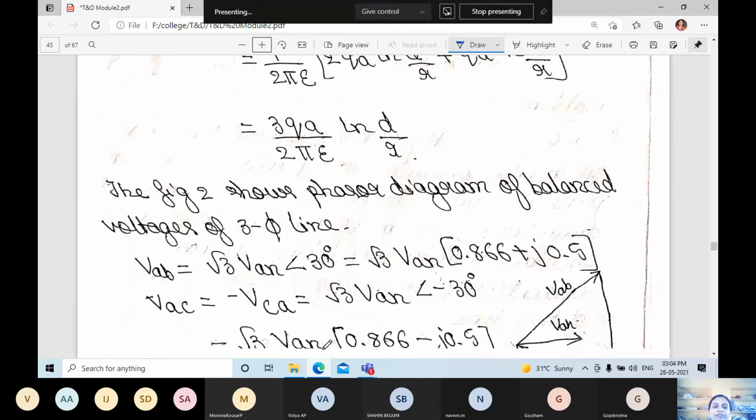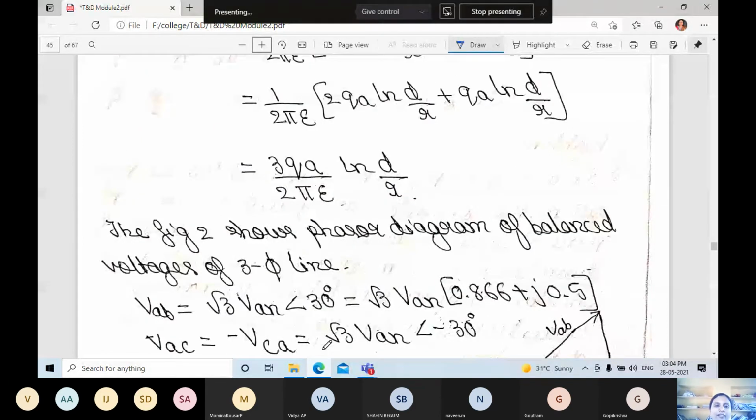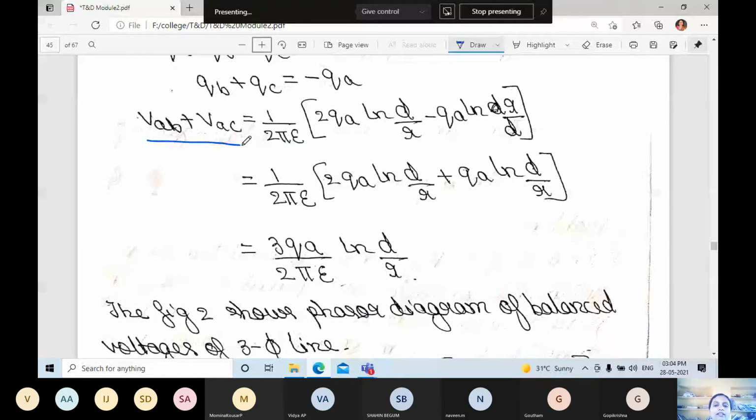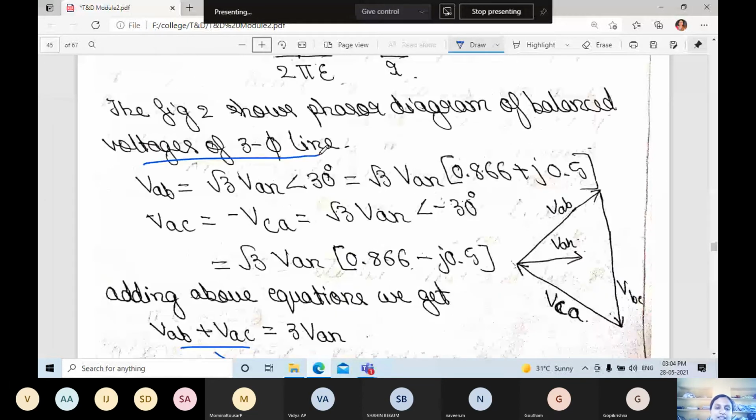We don't know the value of VAB plus VAC, so we need to find it. I have taken the phasor diagram of balanced voltages of a three-phase line.